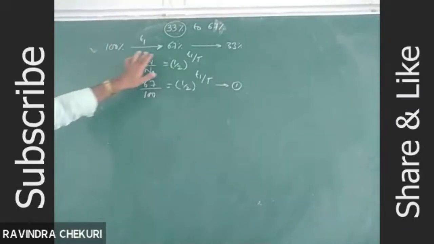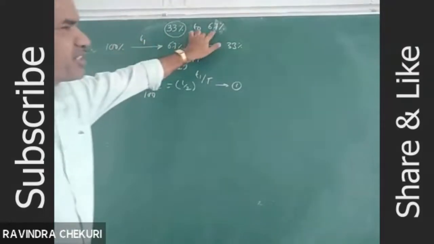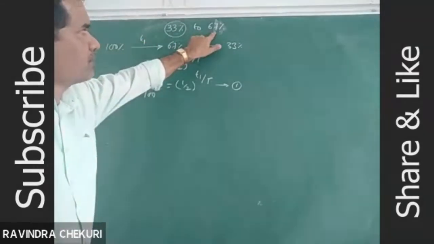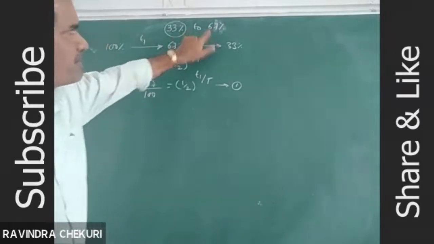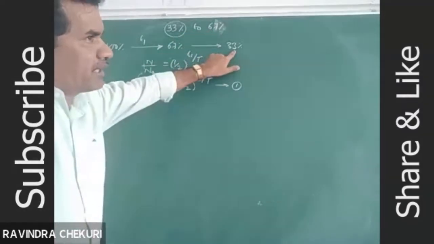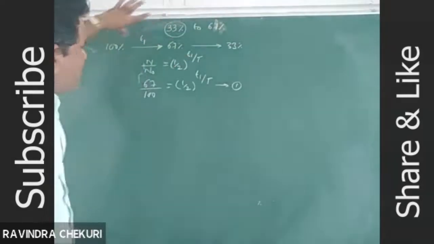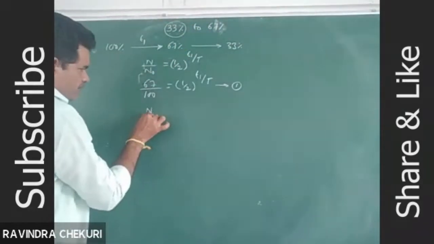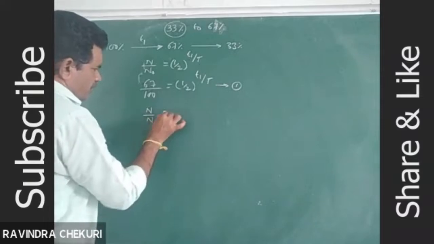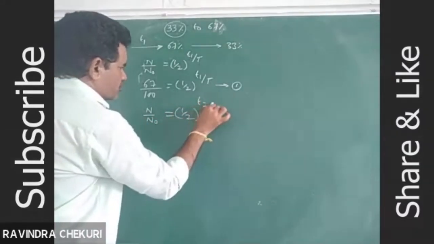Next, the time taken by the radioactive substance to decay 67%. That means 33% is undecayed. From the starting 100% to 33%, how much time does it take? For example, T2. Then N by N naught is equal to 1 by 2 whole power T2 by half life.